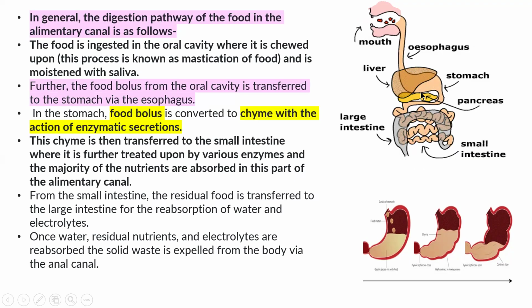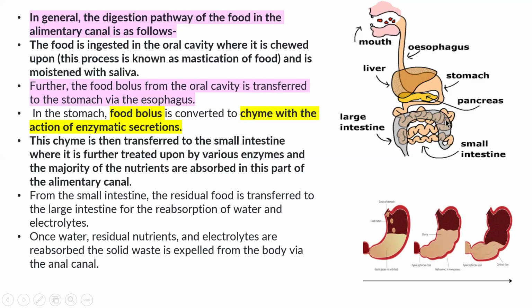stomach. So in the stomach, the food bolus is converted into chyme, because in the stomach there is the presence of enzymatic reaction and acidic behavior, the presence of hydrochloric acid. So from the mouth, the food bolus is transferred through the esophagus to the stomach, and in the stomach it becomes chyme with the action of enzymatic reaction, and this chyme is then transferred to the small intestine,